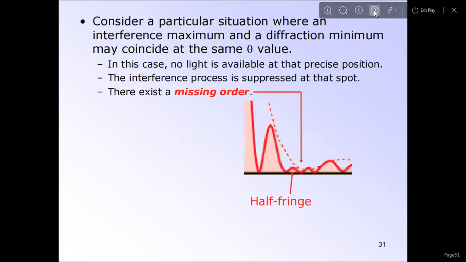So consider a particular situation where an interference maximum and a diffraction minimum may coincide at the same angle theta. In that case no light is available at that precise position, and the interference process is suspended at that spot. There exists a missing order like this, half fringe. This will be the half fringe, and the missing order will be this one.